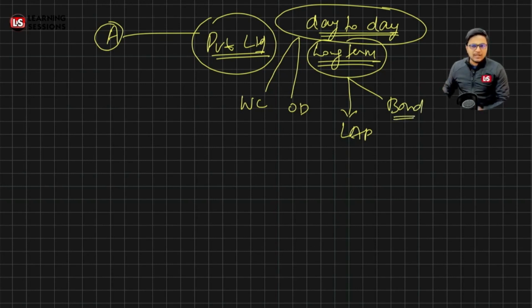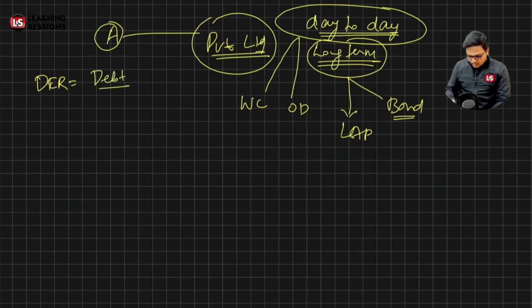Whensoever we are talking about the debt part, there is a ratio, that is the DER, the debt equity ratio. Now what is actually related to debt? Debt is the part that you have borrowed, and equity is the part that you own. Equity is the amount contributed by the person who mooted the business idea. Like person A contributed rupees 10 lakh when he started a new business. So rupees 10 lakh is the capital, and it is the equity.